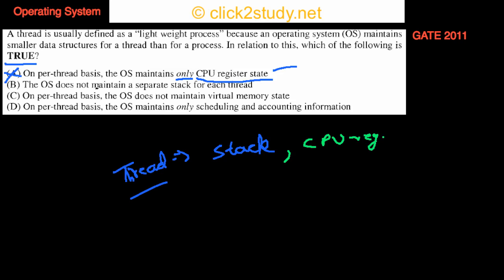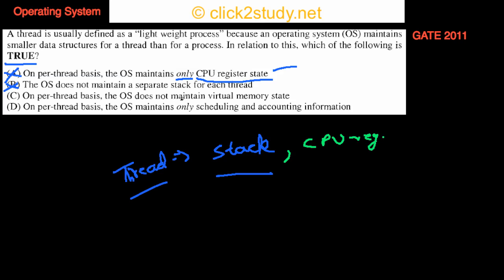Next, the OS does not maintain a separate stack for each thread, and this is definitely false, because we just discussed this. A thread has its own stack because it has to do all those operations. It might do some function calls, and all those things will go on top of the stack, so it does need its own stack. So this has to be false.